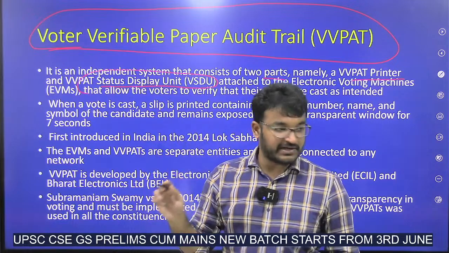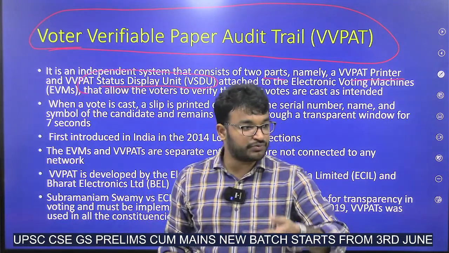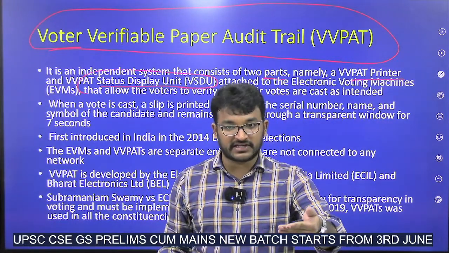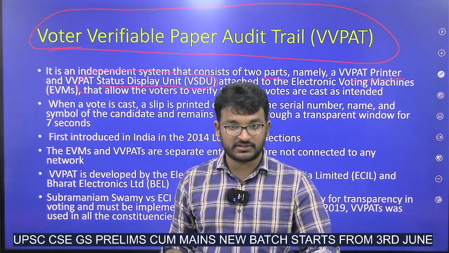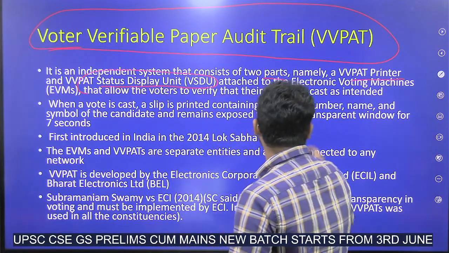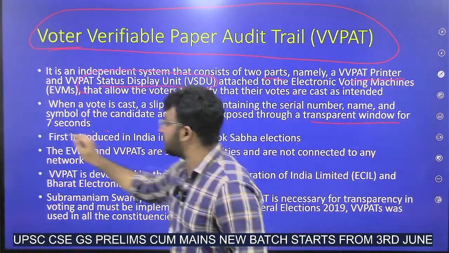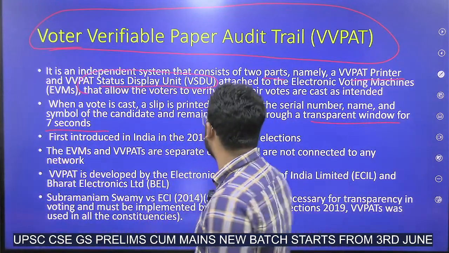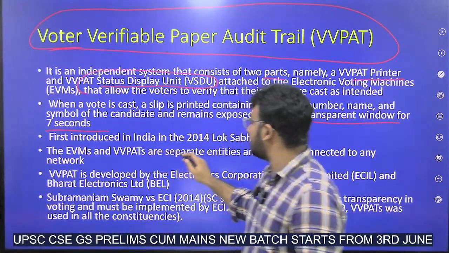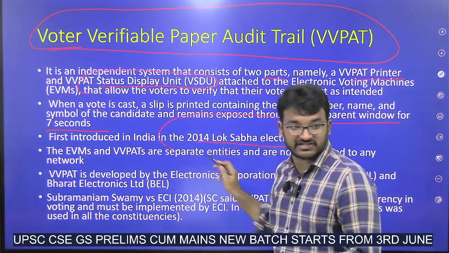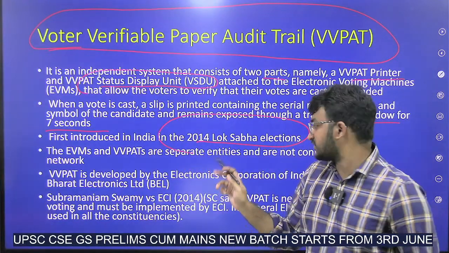The printer will be printing, and in the status display unit the symbol, name and number of the person to whom we voted will be displayed. It will be seen for 7 seconds. First time in India it was introduced in the 2014 Lok Sabha elections.